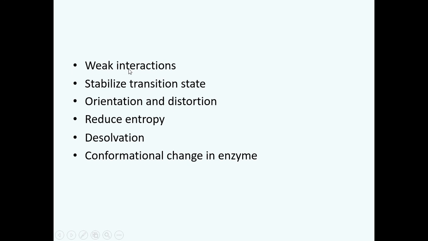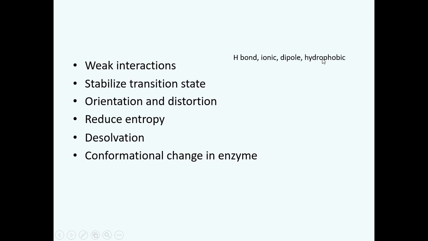The first important thing is formation of weak interactions. Enzymes interact with their substrate and form multiple non-covalent weak interactions with their substrates. These include hydrogen bond formation, ionic interactions, dipole and van der Waals interactions, hydrophobic interaction. So collectively, although these are weak non-covalent interactions, the enzyme establishes multiple weak interactions.